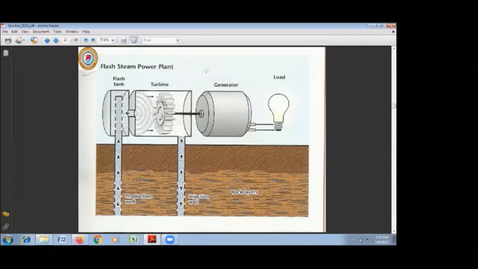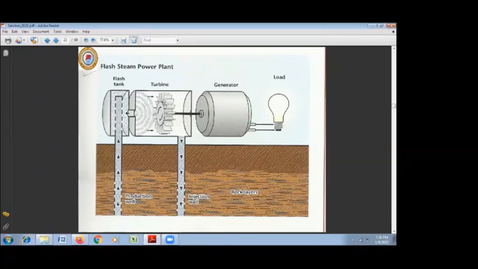Then depending on the temperatures, if the temperatures are more than 180 degrees centigrade, it can be used for the power plant, electricity generation. The production of power from hot water of temperatures 180 degrees centigrade or more is much easier, because we put it into the separators here. Steam is separated away. The separated steam at high pressure is used to drive the turbine, which is connected to the generator, and the electricity is transmitted to the nearby stations.